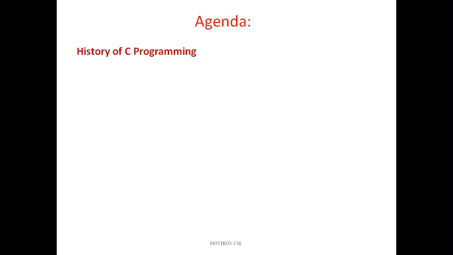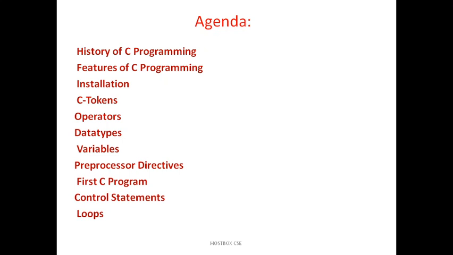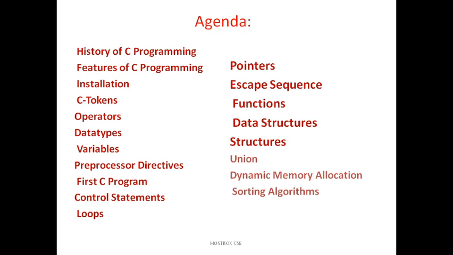The agenda of the syllabus is as follows. Today we are going to discuss the step by step history of programming, features of C programming, then installation, C tokens, what are C tokens, operators, data types, variables, preprocessor directives, and the use of preprocessor directives. Then how to write a first C program, then control statements, loops, followed by pointers, escape sequences and functions, some data structure concepts, and structures. What is a structure, what is a union, and what are the major differences between structure and union. At last, dynamic memory allocation and sorting algorithms.